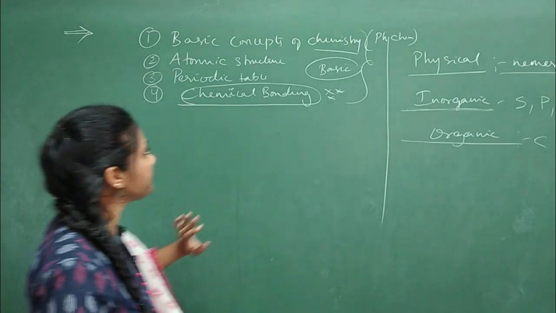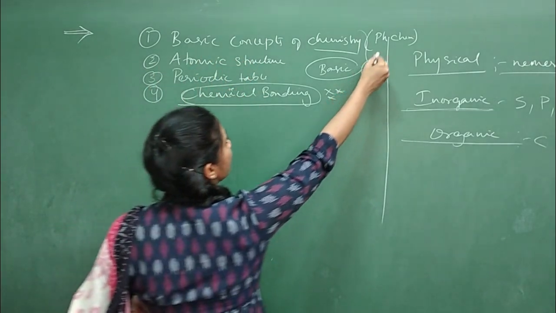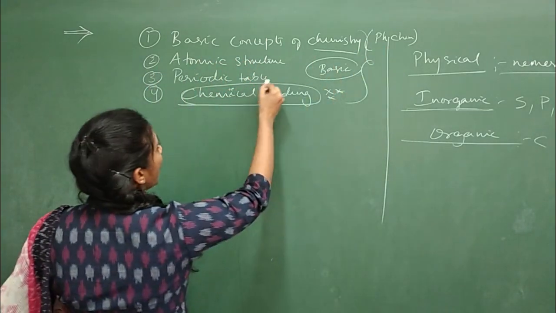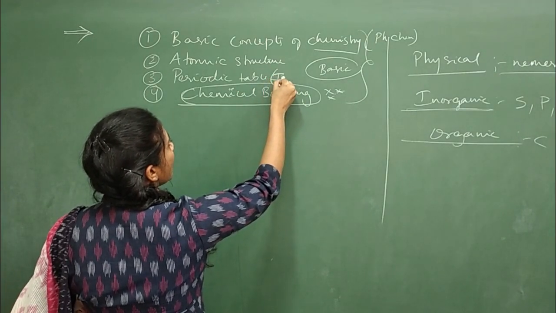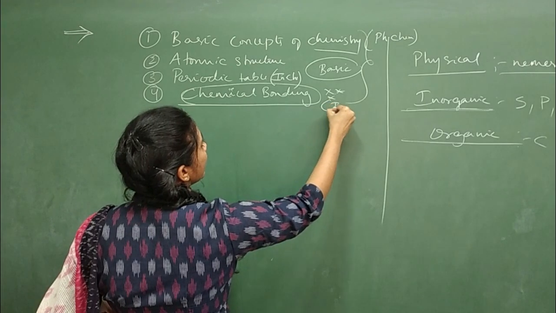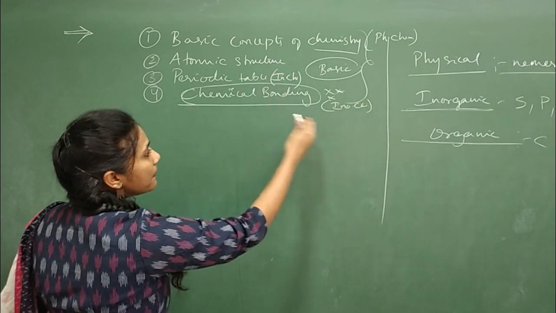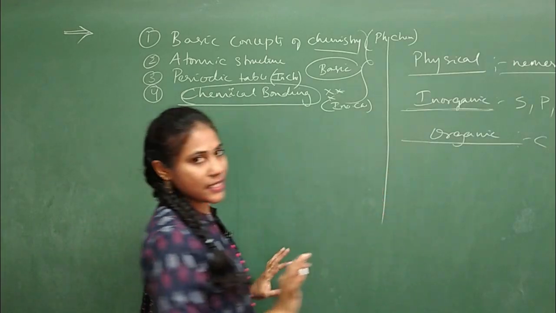Clear? Fine. And here atomic structure will come under physical chemistry. Periodic table will come under inorganic chemistry. Okay, chemical bonding also will come under inorganic chemistry. Clear? So all these chapters are divided into 3 branches, that's it.